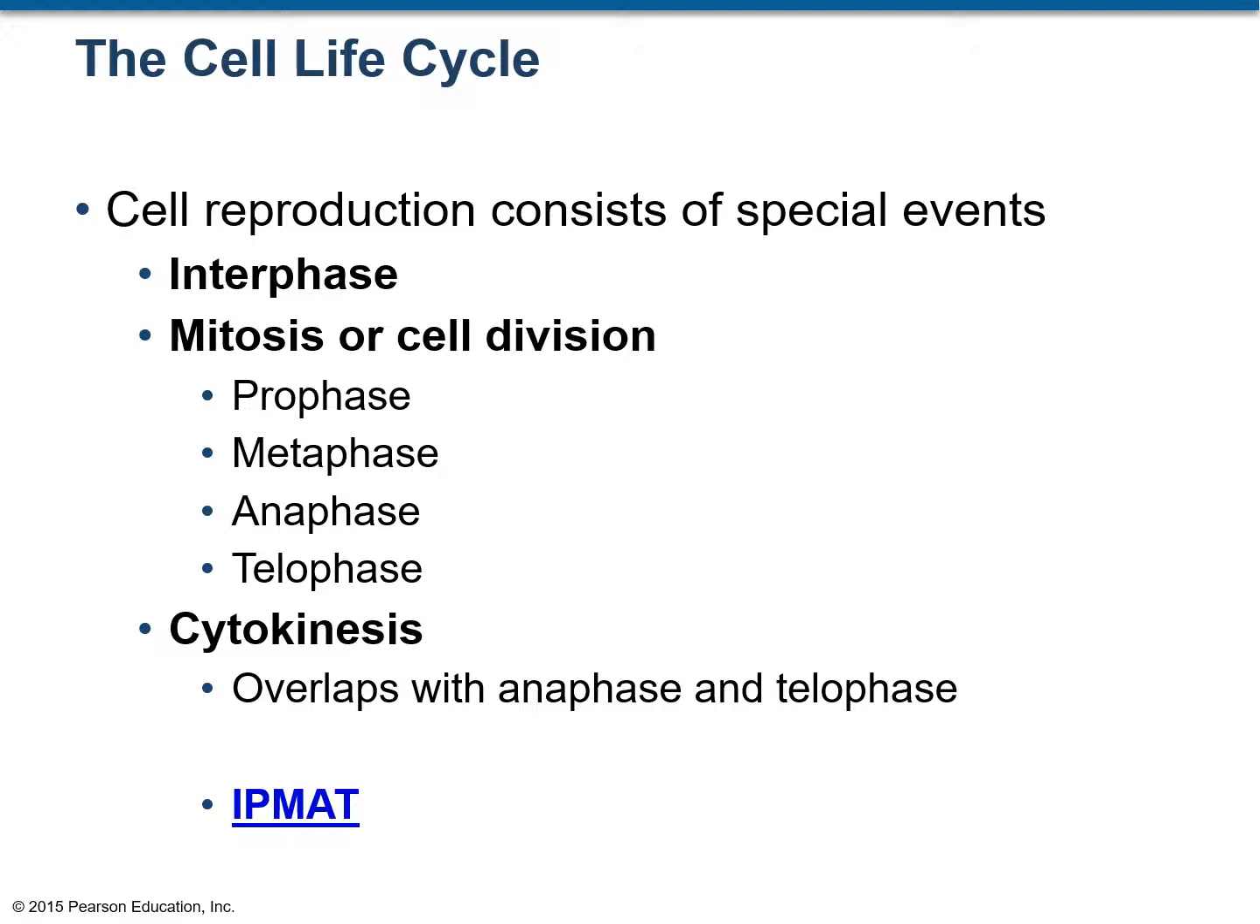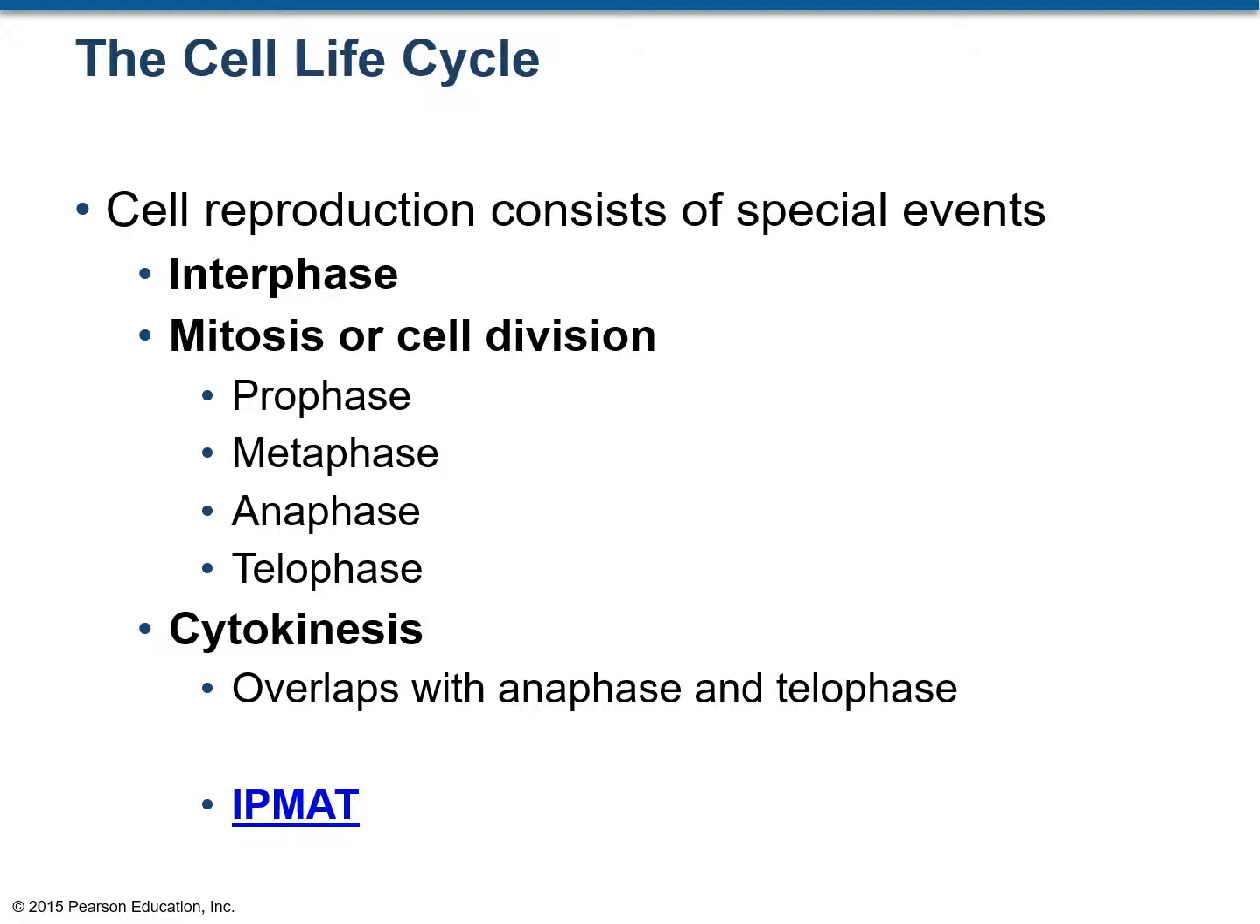In mitosis, the chromosomes present in the nucleus of the cell are divided equally into two, and this happens in four subphases: prophase, metaphase, anaphase, and telophase. And this is followed by the division of the cytoplasm, which is cytokinesis. And cytokinesis may overlap with the last two subphases of mitosis, that means anaphase and telophase.